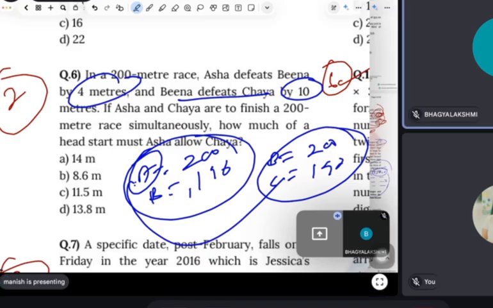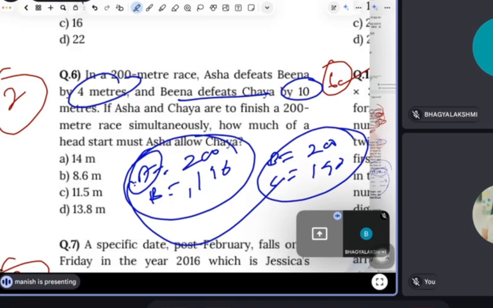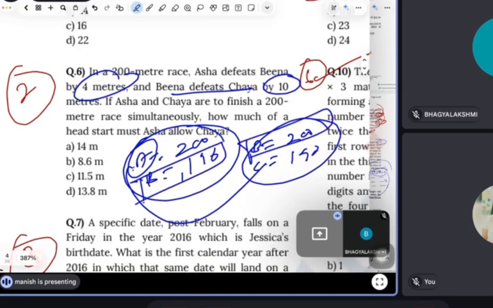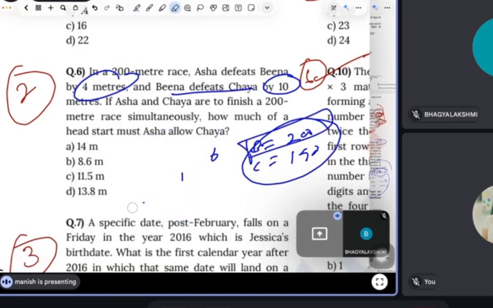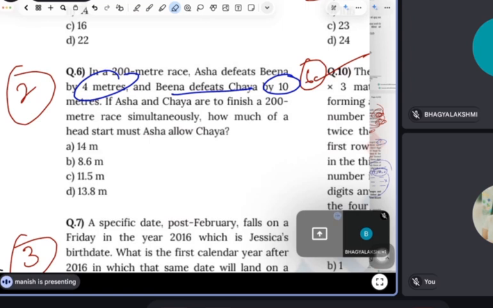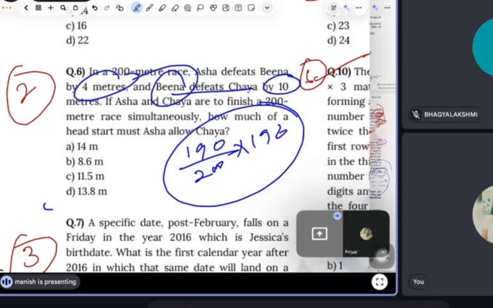Guys, there is one catch, because we have Beena as a common point. As we know the percentage rule, we have to find Chaya's number, which is 190, and compare it with Asha. Asha will be the base, 200, and the common point between the two is Beena, whose number is 196. You will find 13.8. I think there is no need to solve it fully. You guys can solve it. I told the ways.